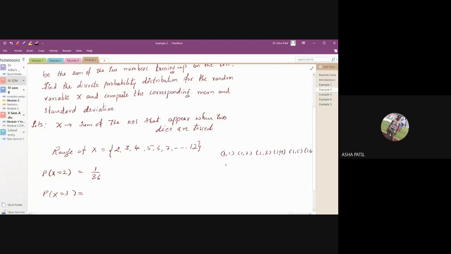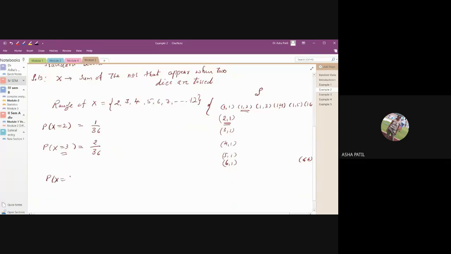These are the possibilities, and going down it is 2 1, 3 1, 4 1, 5 1, 6 1. It continues up till the last value, 6 6. This complete table is your sample space. Now the sum should be 3. Which values add to 3? 1 2 and 2 1. So how many are there? 2, so 2 by 36.